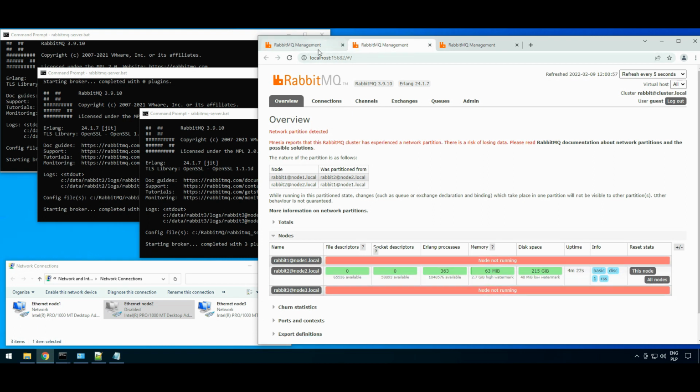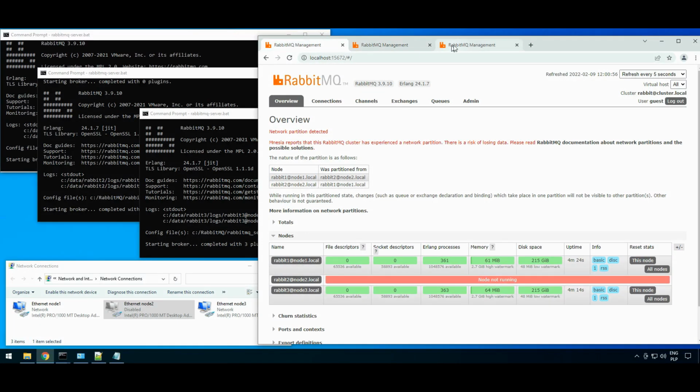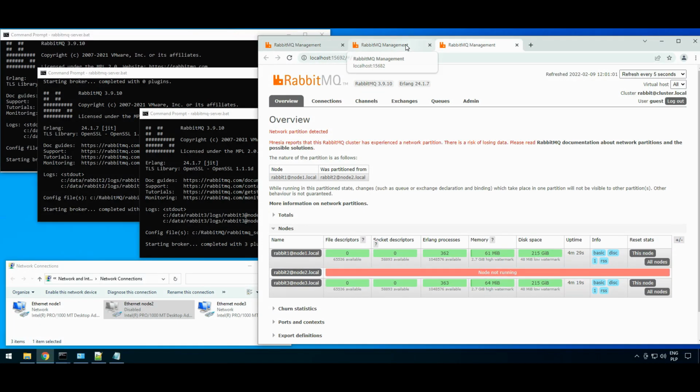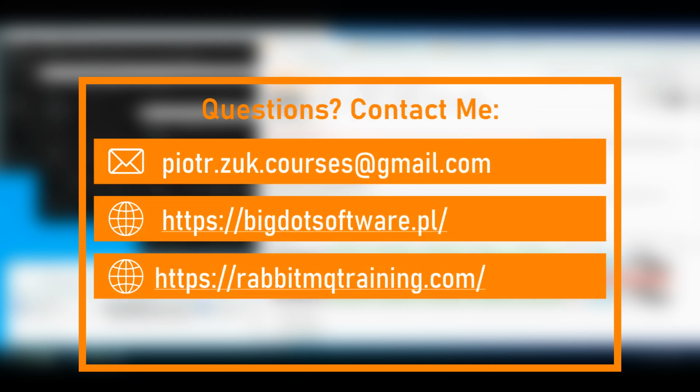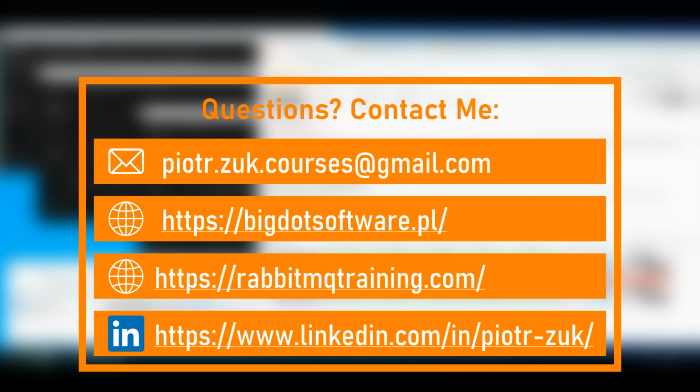Both parts work separately. From the Node 1 and Node 3 perspective, Node 2 went down, but from the Node 2 perspective, Node 1 and Node 3 went down. From this moment, both parts of my cluster are acting separately. Queues, bindings, exchanges can be created or deleted separately. Let's create a simple exchange. In the management UI of the first node, so inside the first partition, I'm going to create a new exchange.